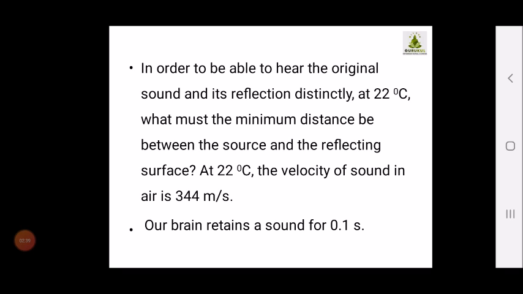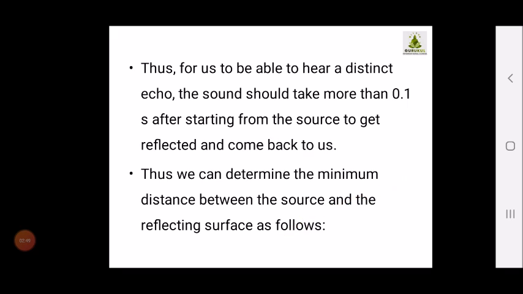Your brain has the capacity to retain the same sound for 0.1 second, and hence for us to hear a distinct echo, the sound should take more than 0.1 second after starting from the source to get reflected and come back to us. So from the start it should go to the surface and again reflect back and come to you.